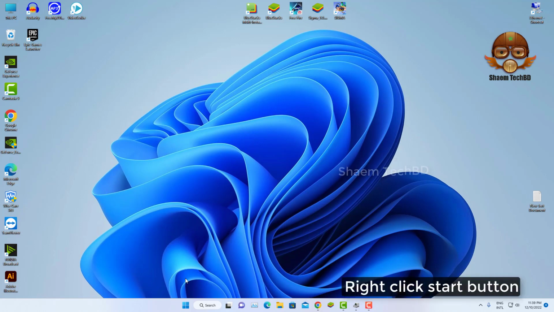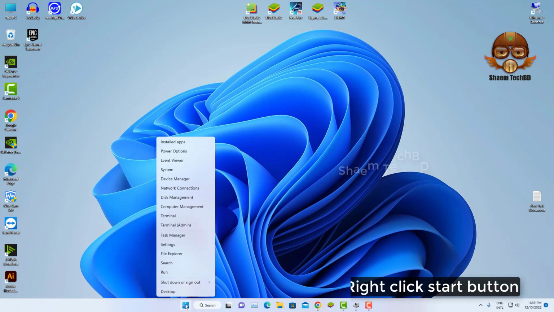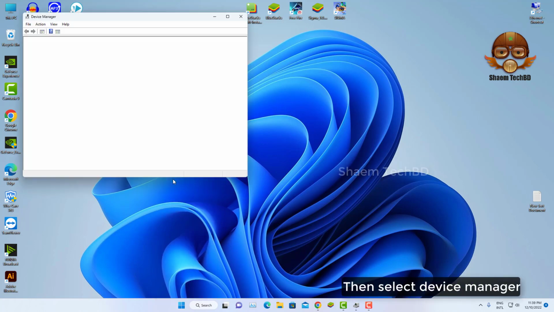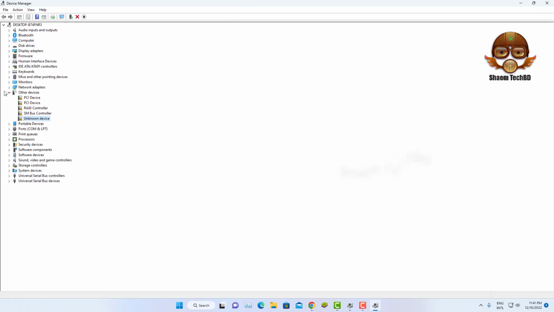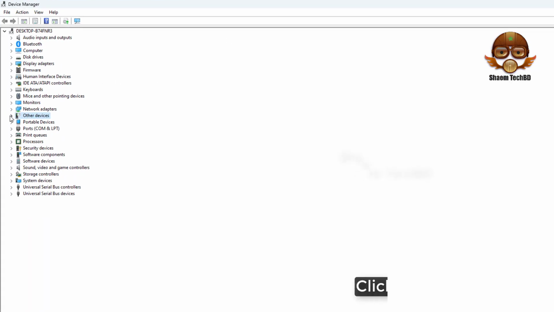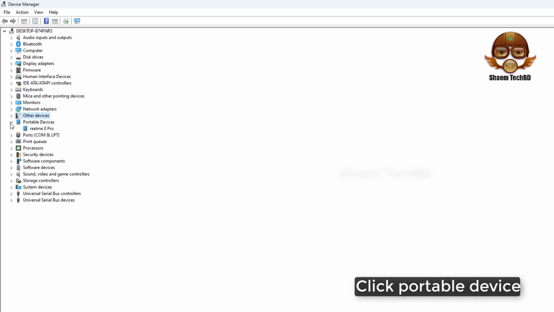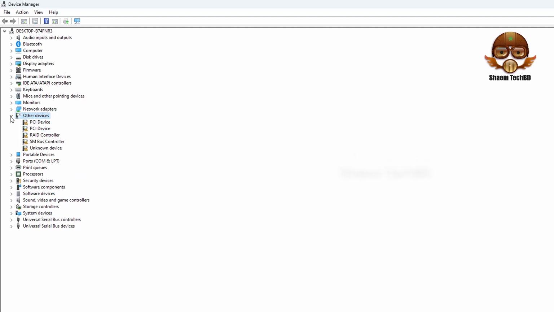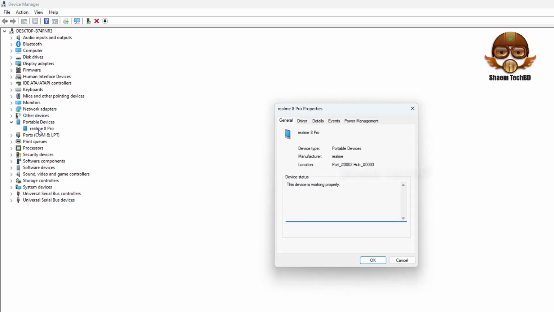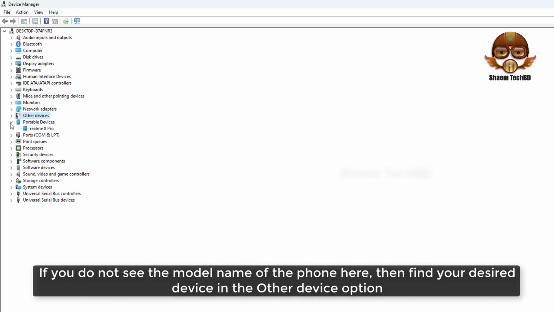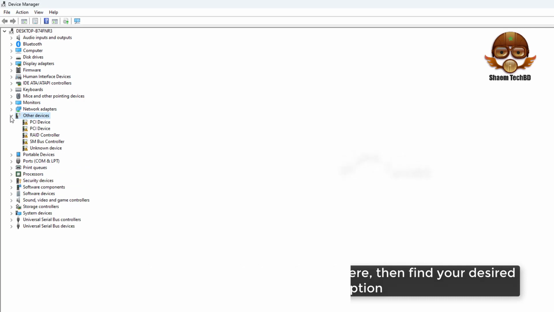Right-click the Start button. Then select Device Manager. Click Portable Devices. You can see here the model name of my phone. If you do not see the model name of the phone here, then find your desired device in the Other Devices option.